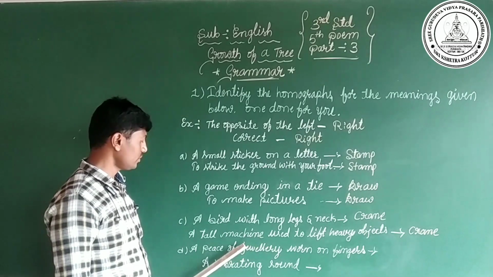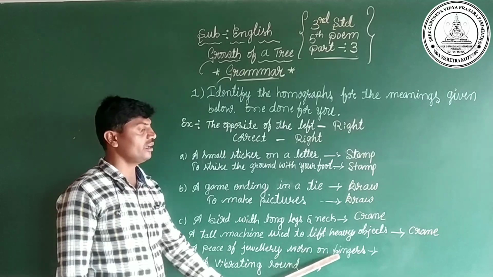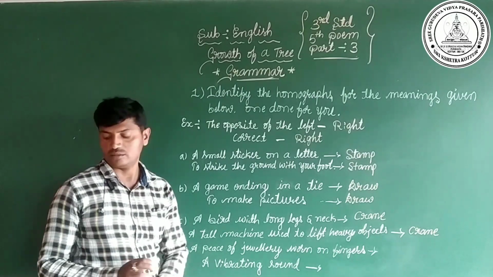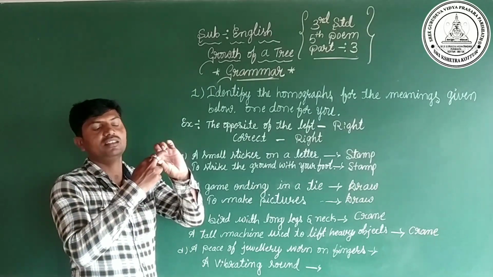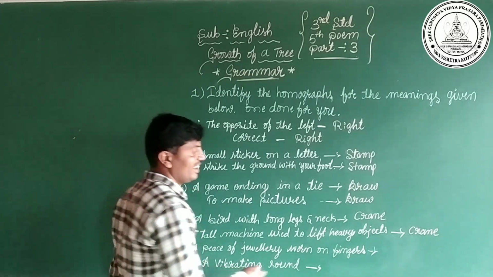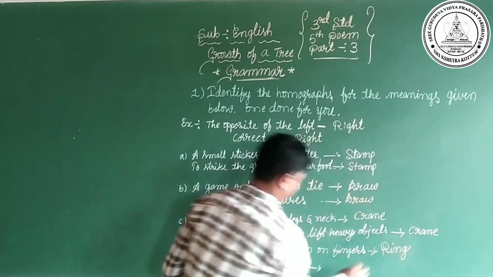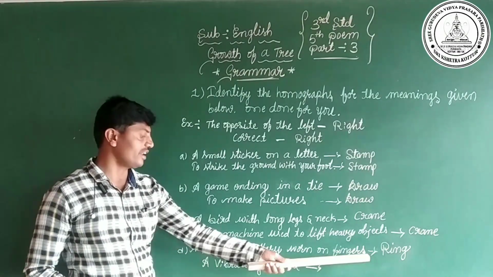After that, come to the next one. A piece of jewelry worn on fingers. What do we call a piece of jewelry worn on fingers? I wore one piece of jewelry. What do we call this? We call it ring. Yes or no? A piece of jewelry worn on fingers we call ring.